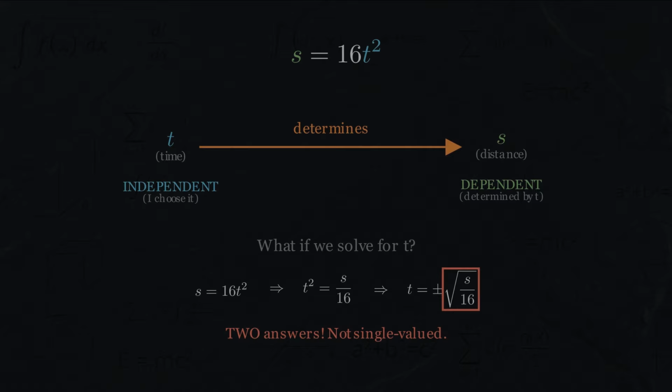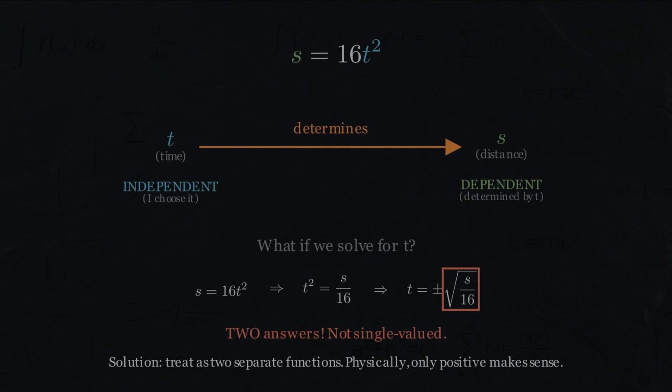T equals the positive square root of s over 16. T equals the negative square root of s over 16. Physically, only the positive one makes sense. Time doesn't run backward. This is why we write s equals 16t squared with s alone on one side. The formula shows which variable is determined by which.